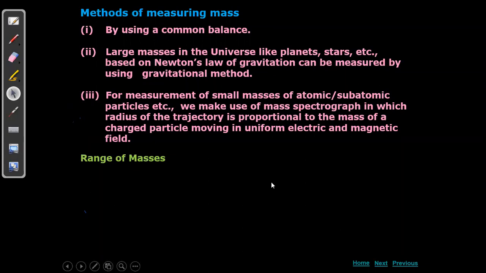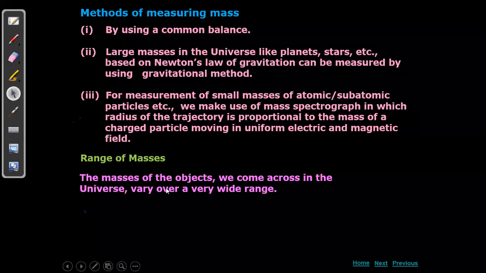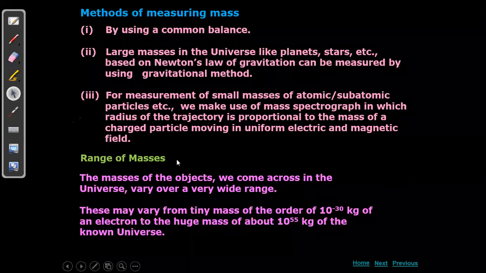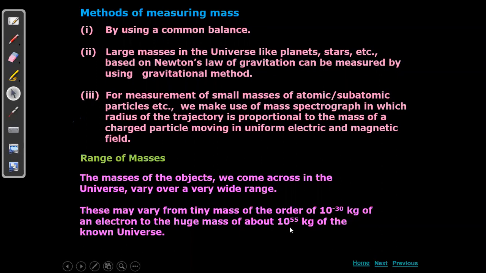And what are the ranges of masses? The masses of the objects we come across in the universe vary over a very wide range. Length also has a very wide range: we have seen 10 to the power of minus 15 meters to plus 26 meters. Here it is 10 to the power of minus 30 kg to 10 to the power of 55 kg. This minus 30 should actually be minus 31, the mass of an electron, the smallest one. Next, 10 to the power of 55 is the mass of the universe.